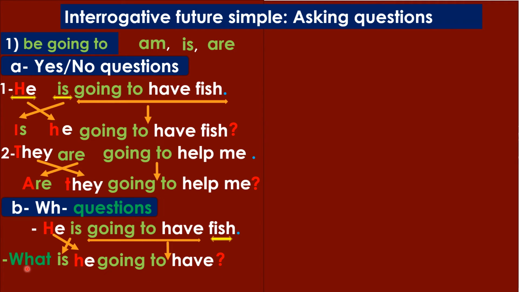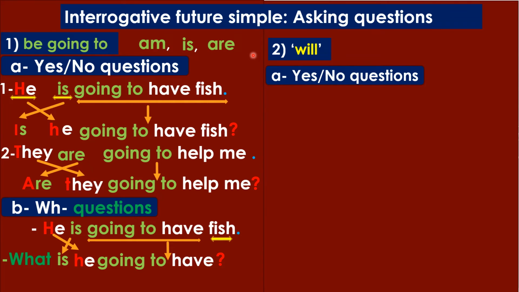And this is my own WH question. What is he going to have? So he's going to have fish. Okay, let's move to will.